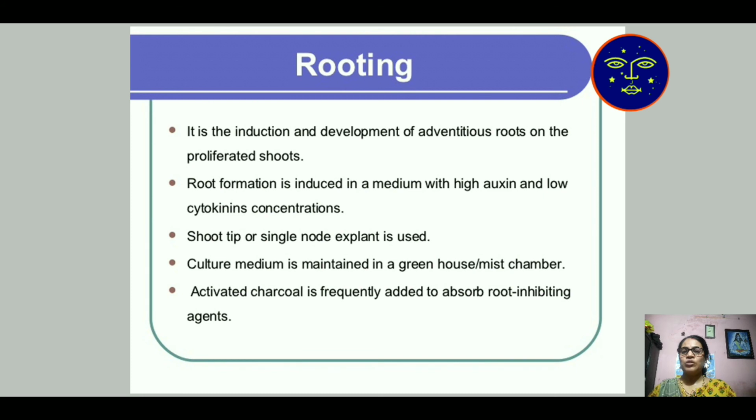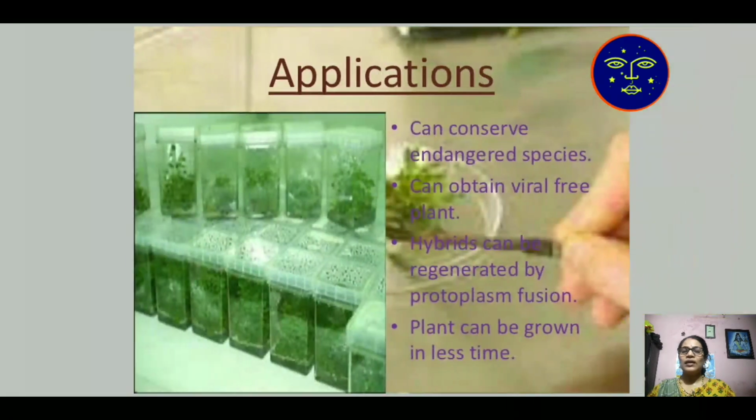Root formation is induced when the medium is given auxin and a low cytokinin concentration. Auxin and cytokinin are plant growth hormones. When more auxin is given, the plant develops more roots. When more cytokinin is given, the plant produces more shoots compared to roots. A shoot tip or single node explant is used and the culture medium is maintained in a greenhouse chamber. Activated charcoal is frequently added to absorb the root-inhibiting agent.